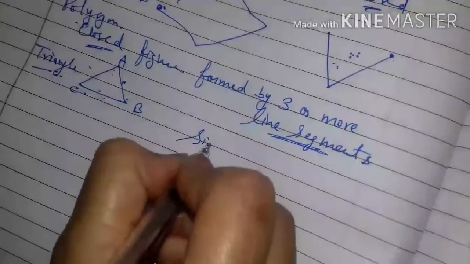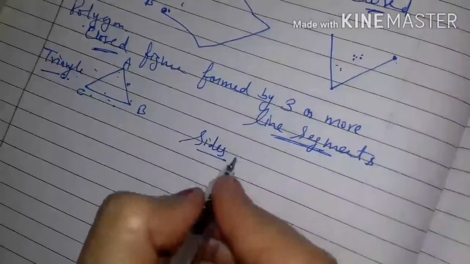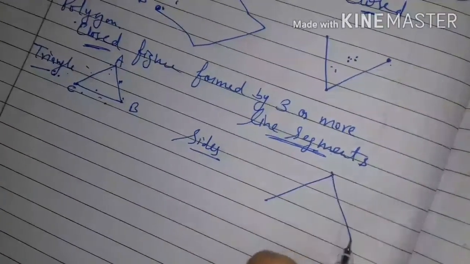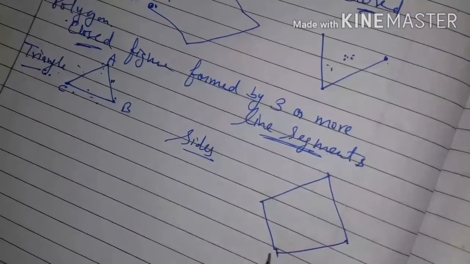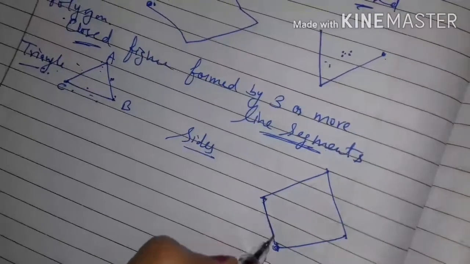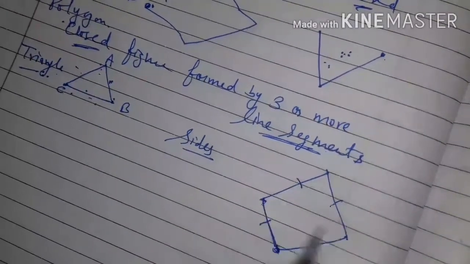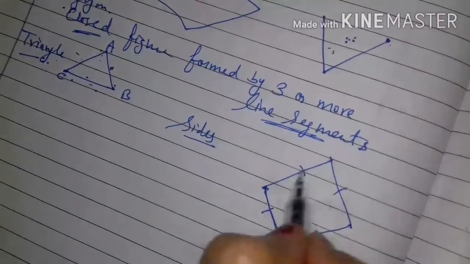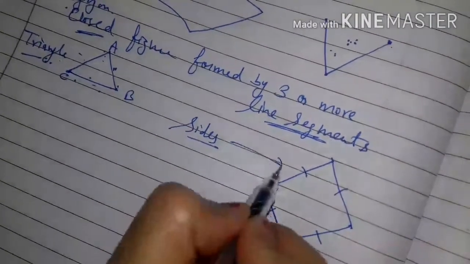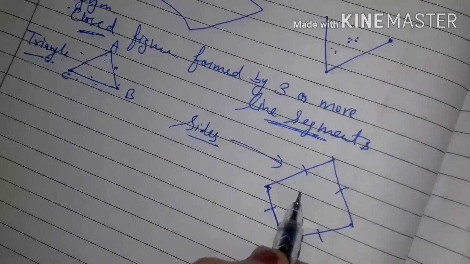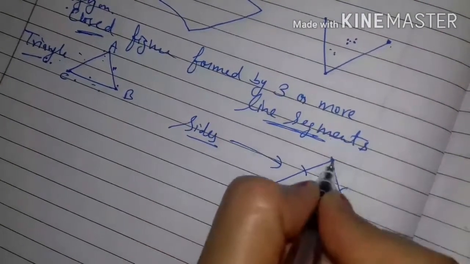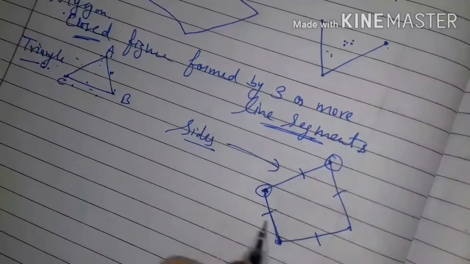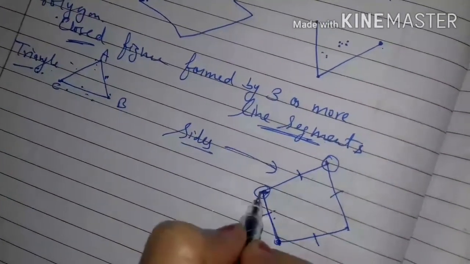Next move to sides. What are the sides? These line segments forming a polygon are called sides. Then vertex, these points. The meeting point of a pair of line segments, where two line segments meet.